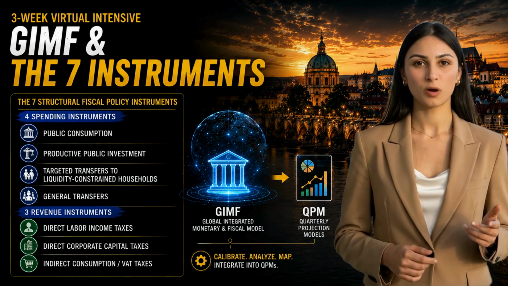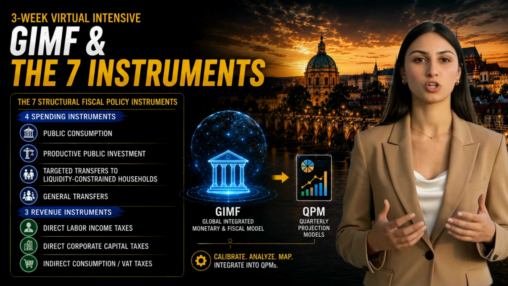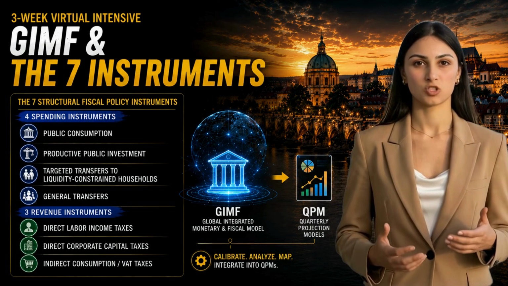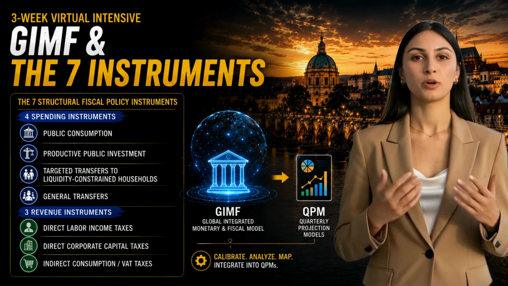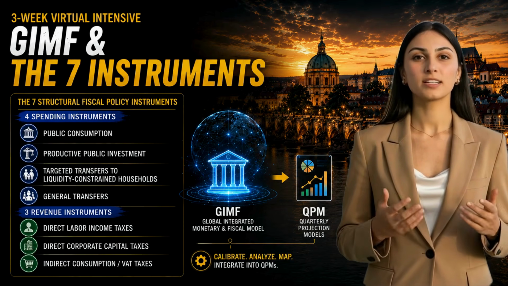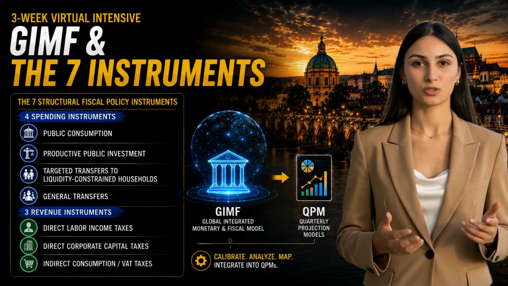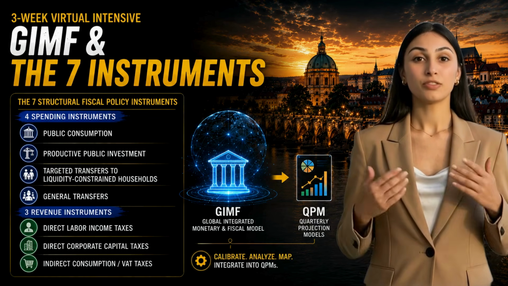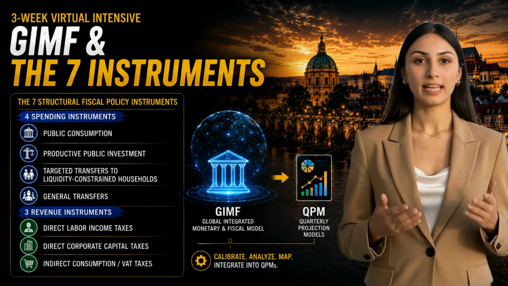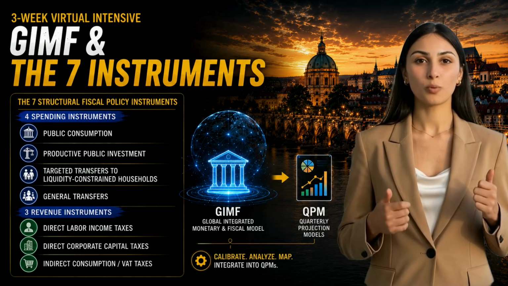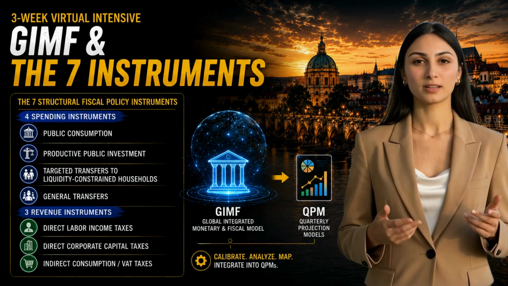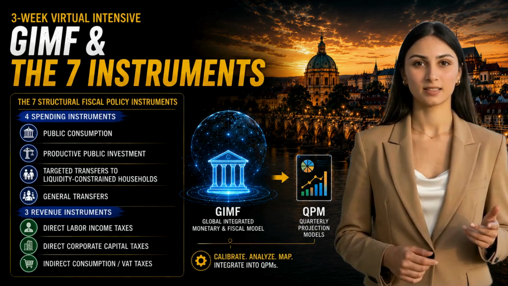We will break fiscal policy down into its 7 core structural instruments: 4 spending instruments, which are public consumption, productive public investment, targeted transfers to liquidity-constrained households, and general transfers, and 3 revenue instruments: direct labor income taxes, direct corporate capital taxes, and indirect consumption or VAT taxes.